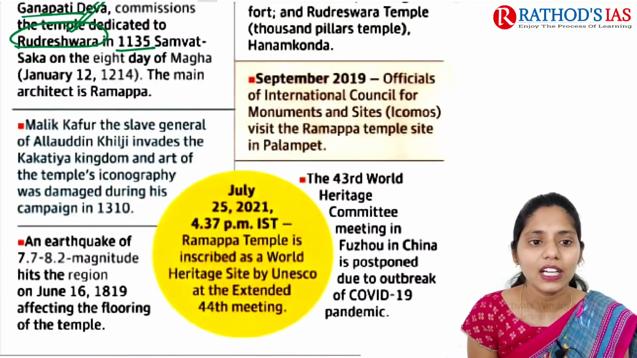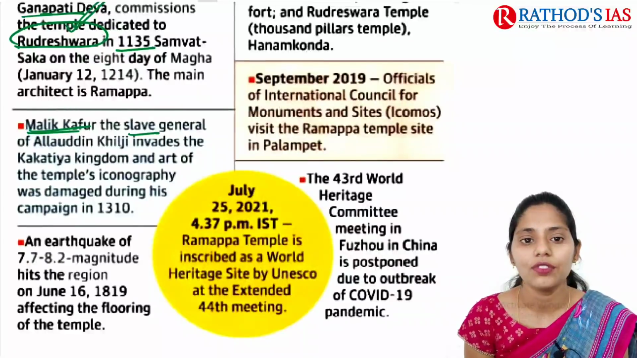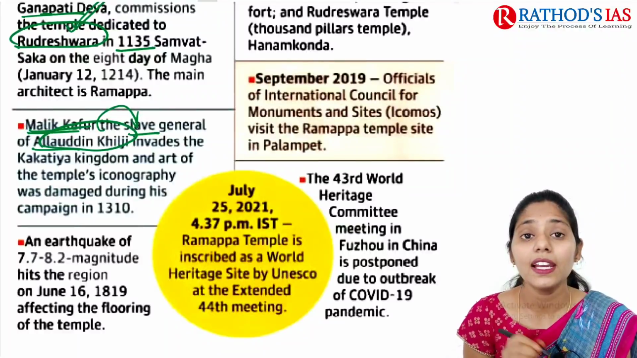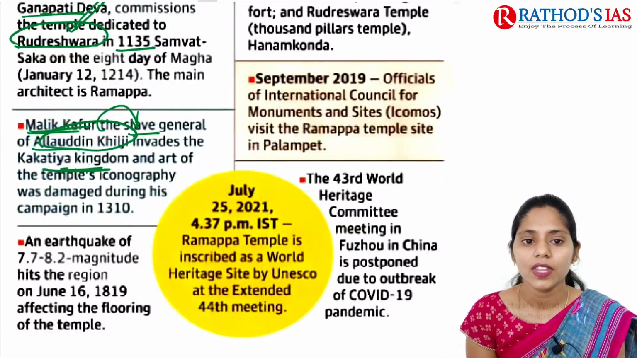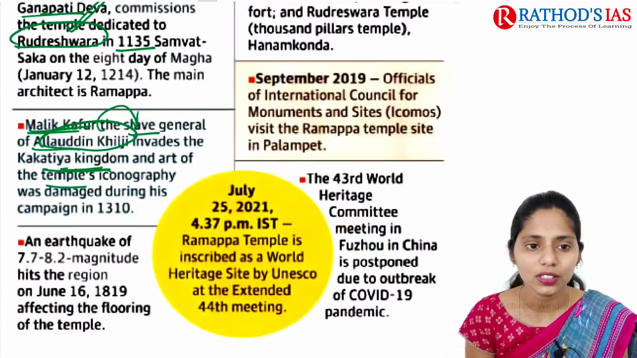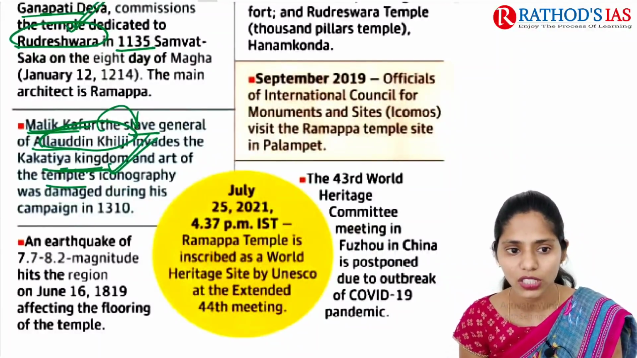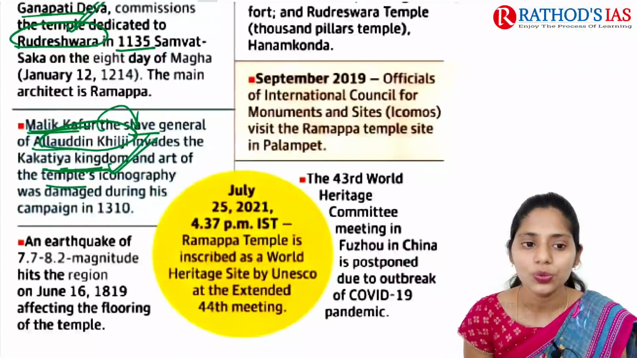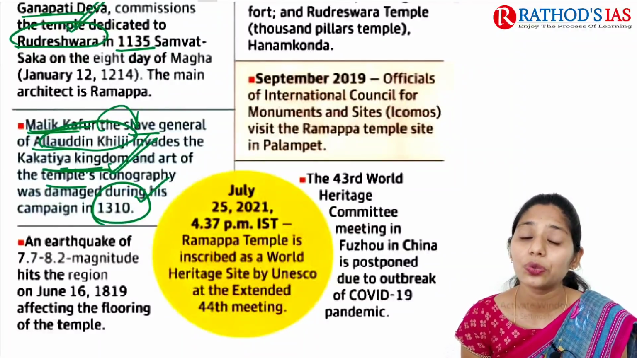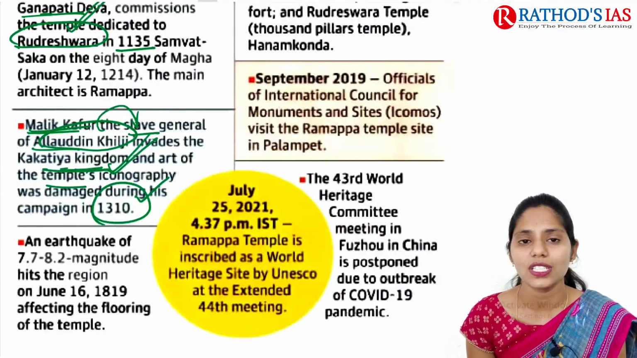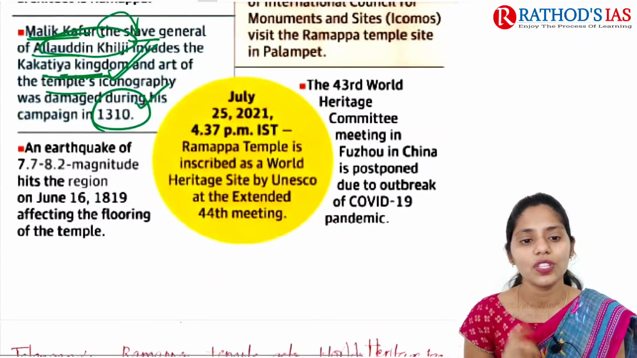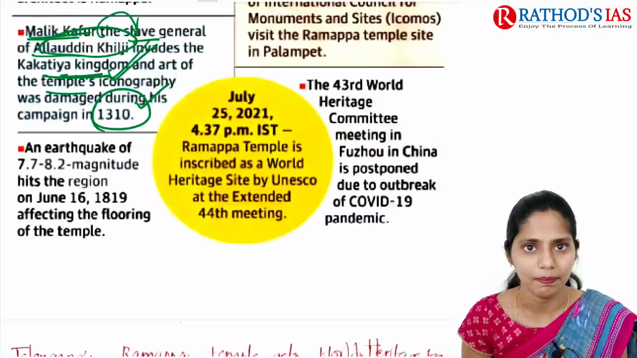And next one is Malik Kafur. Malik Kafur, the slave general of Alauddin Khilji, invaded the Kakatiya kingdom, and the art of the temple iconography was mainly damaged during this invasion by Alauddin Khilji, and this campaign was during 1310. After that an earthquake of magnitude 7.7 to 8.2 hit this region. Because of this, it mainly affected the flooring of this temple.